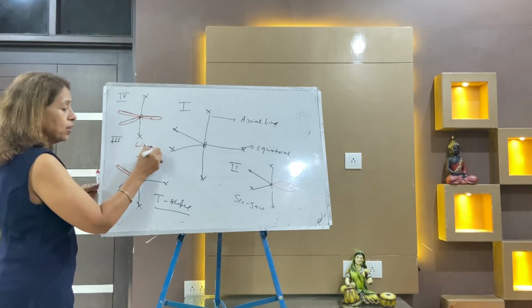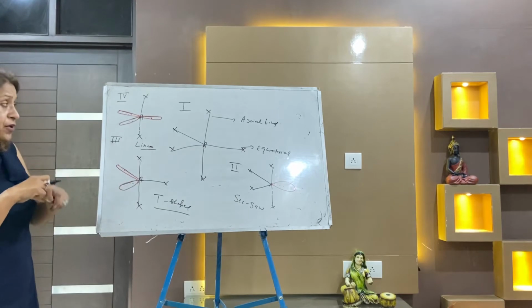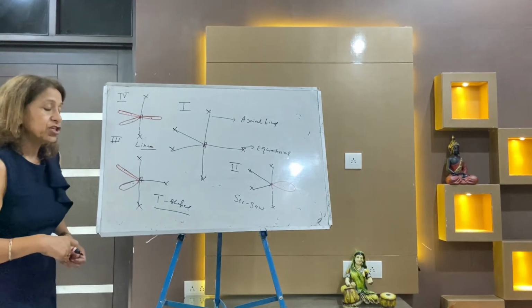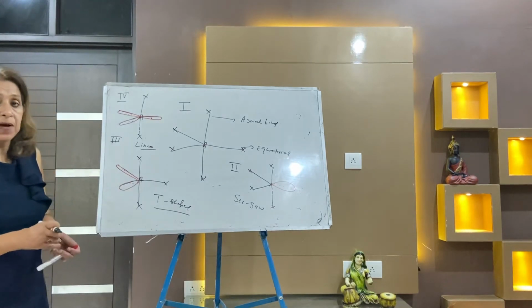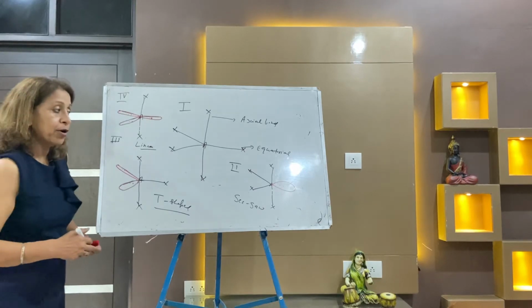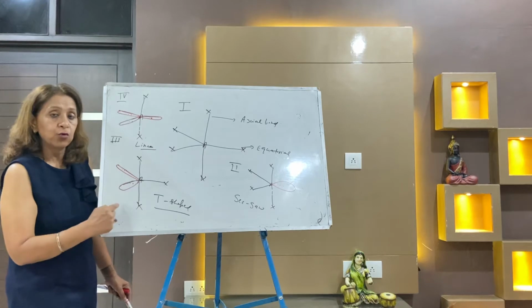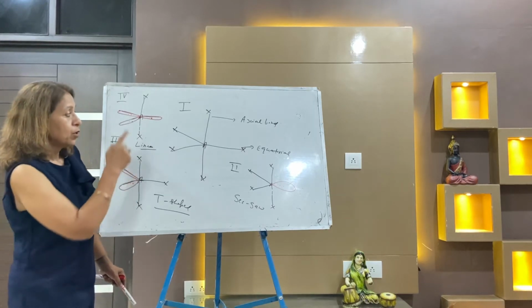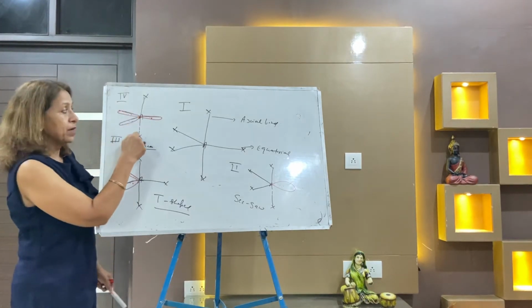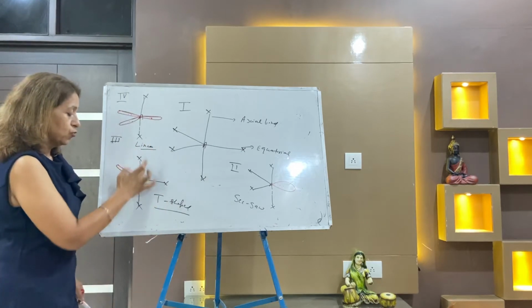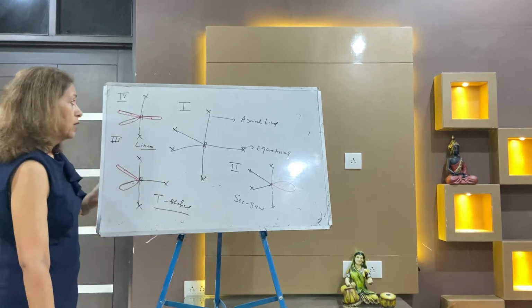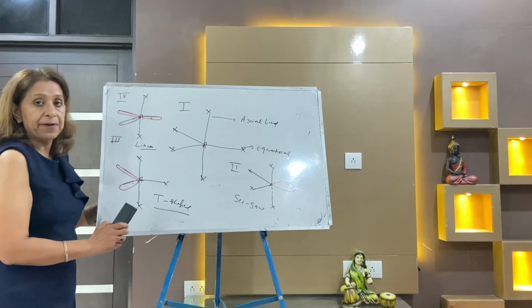So now kindly note down, when there is sp3d hybridization, the shape is either pure trigonal bipyramidal, four bond pairs and one lone pair seesaw, three bond pairs and two lone pairs T-shape, three lone pairs and two bond pairs linear. This is your sp3d hybridization.